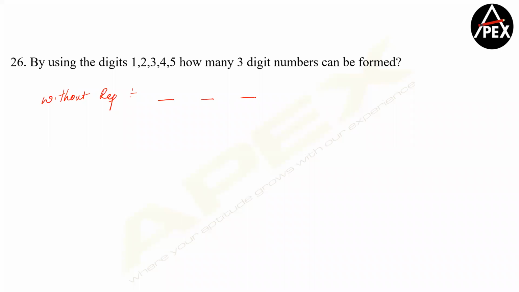You have 3 places: 5 into 4 into 3. Clear? Second method, 5P3. Third method, out of 5, I am first selecting 3 digits, and now that I have 3 digits, I am arranging them in 3 places. That is 3 factorial. Pick up any one of them and become comfortable.